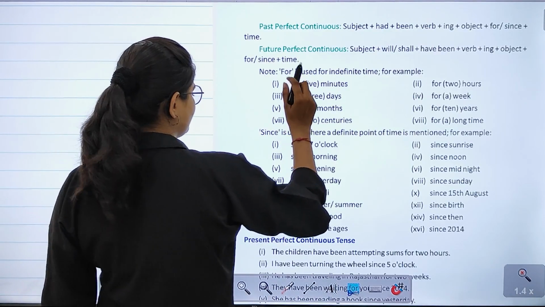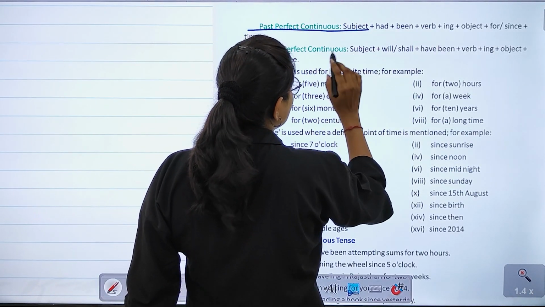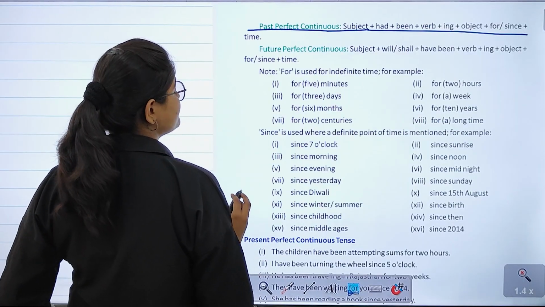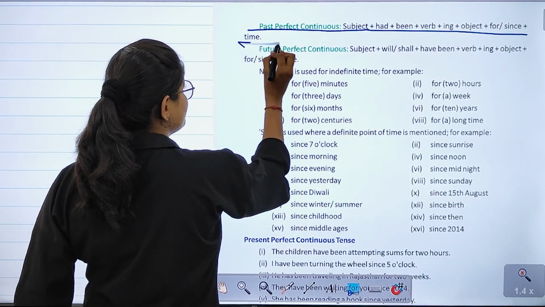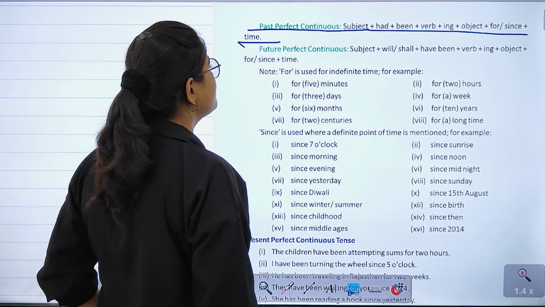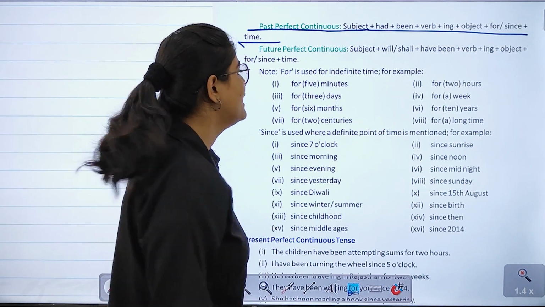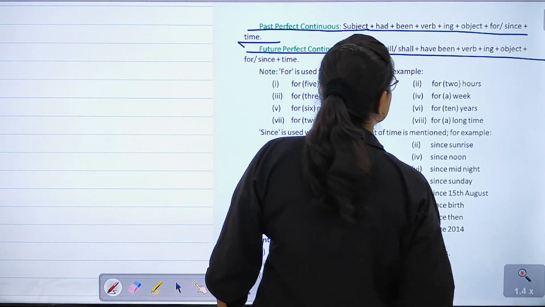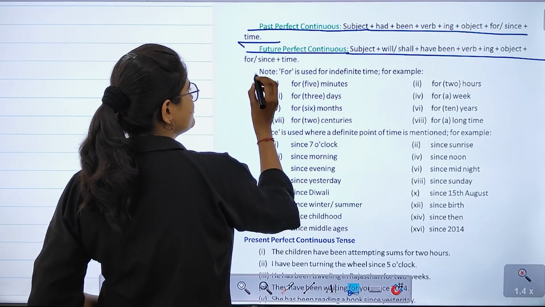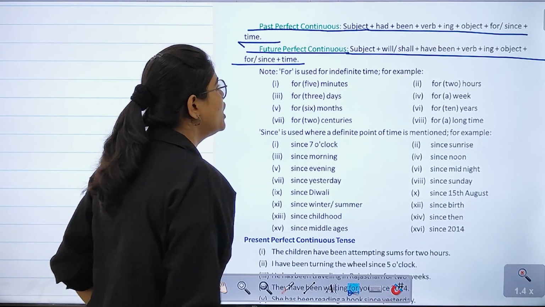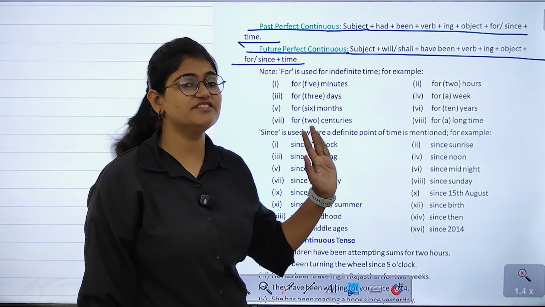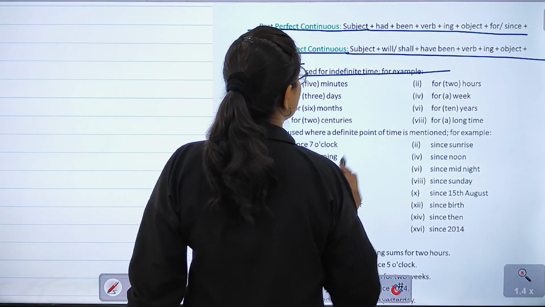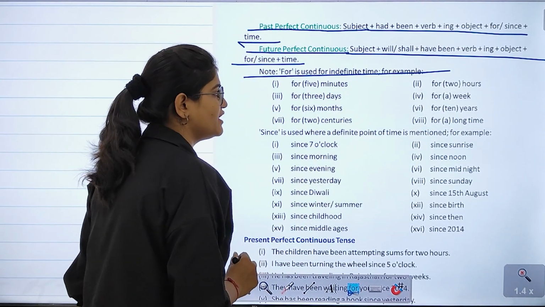After that, next up we have the past perfect continuous: subject plus had plus been plus verb plus ing plus object plus for or since plus time. Right? After that, the future perfect continuous: subject plus will/shall plus have been plus verb plus ing plus object plus for or since plus time. Now, note, for is used for the indefinite time.